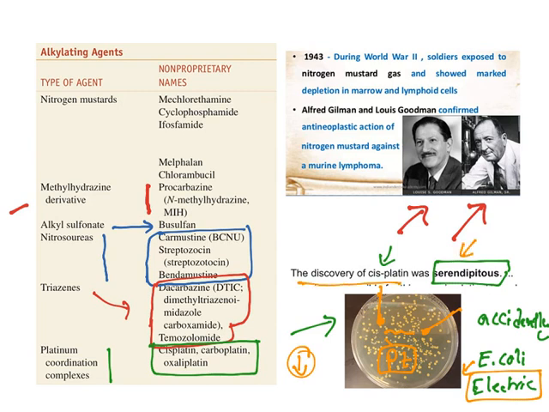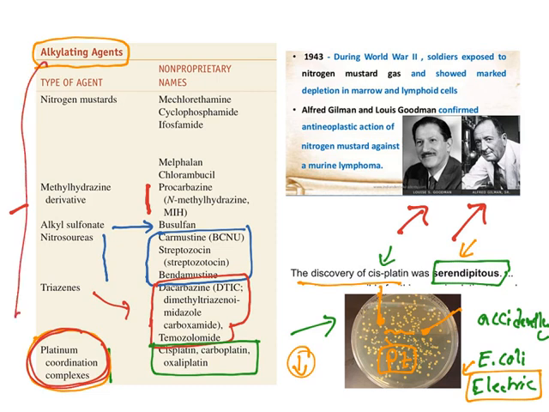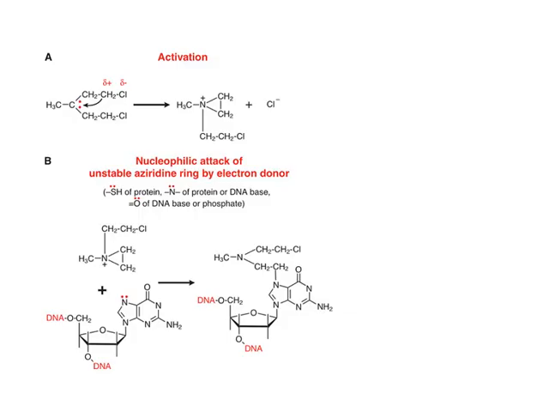So this is what is known as serendipitous discovery. So see, platinum compounds are inorganic compounds which are used to treat cancer. Strictly, they could not be called alkylating agents because they do not alkylate DNA, rather they platinate. The platinum will come between the DNA. But because of similar kinds of activities, they are classed under alkylating agents. Let us see the mechanism of action.